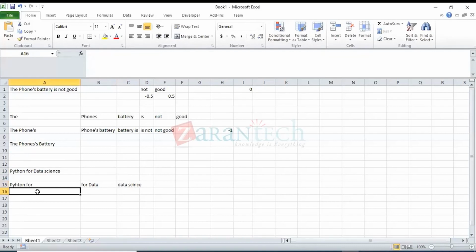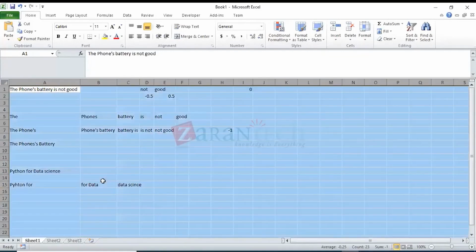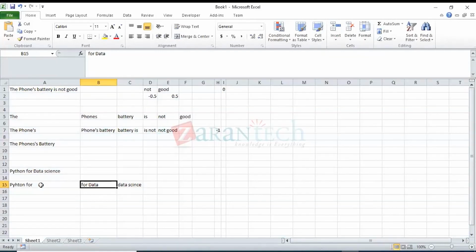Now let's say you write something like Python for. What it does is it will try to predict what could be the next few words. So they have basically trained a bigram model here.